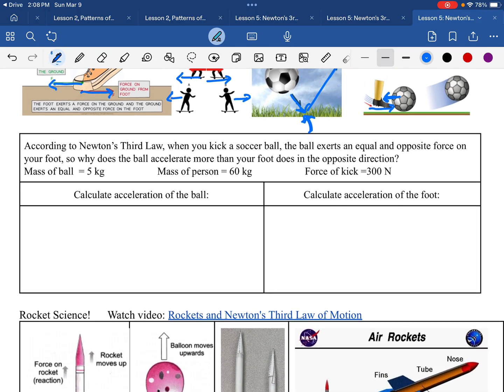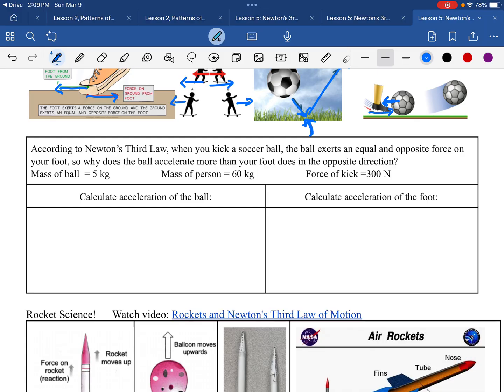So one question we're going to look at is, why is it that if, say, I kick a soccer ball and it goes flying this way, if it's an equal and opposite force that the soccer ball is exerting on me, why don't I go flying at the same acceleration in the opposite direction? We're going to look at that mathematically. So here's the problem we're going to do. According to Newton's third law, when you kick a soccer ball, the ball exerts an equal and opposite force on your foot. So why does the ball accelerate more than your foot does in the opposite direction?